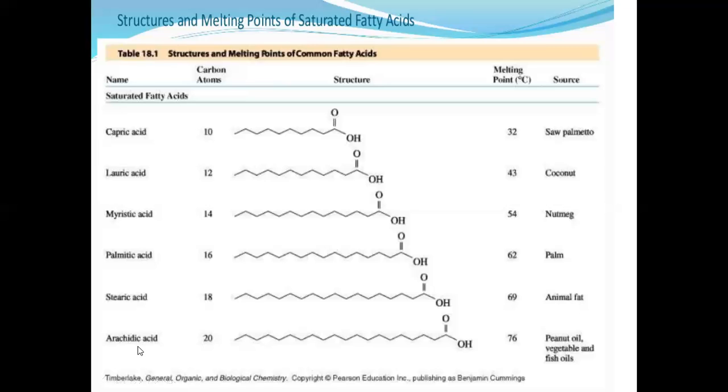Next is arachidic acid. It has 20 carbon chain length, and the melting point is 76, and we can get this from peanut oil, vegetables, and fish oils. So in this slide you can observe one thing, that as the carbon chain length is increasing, the melting point is also increasing.